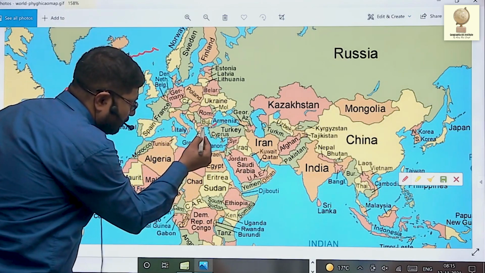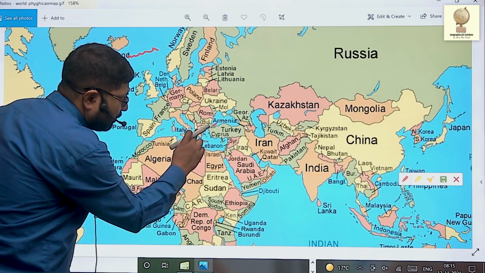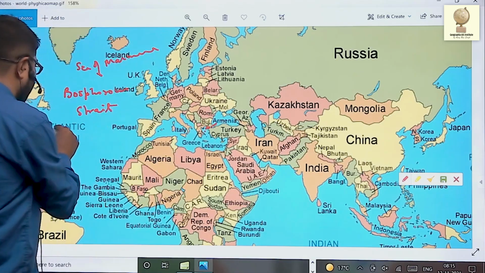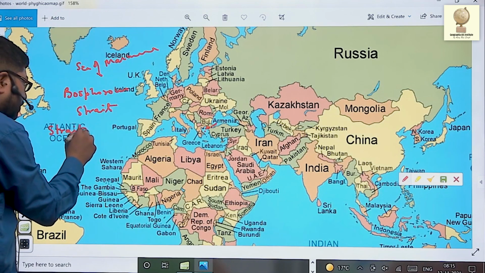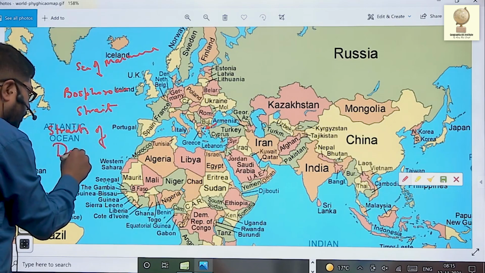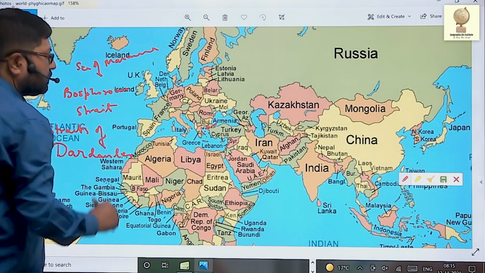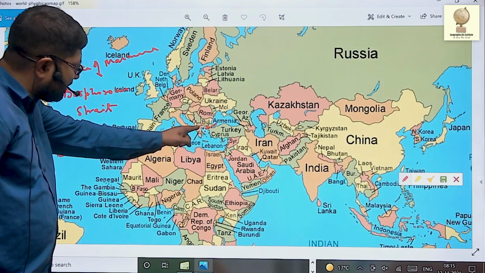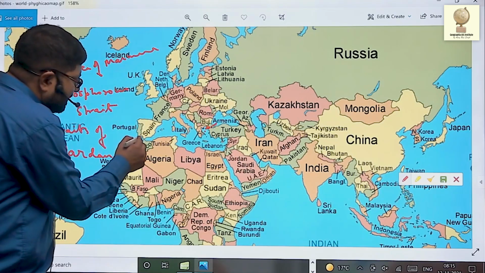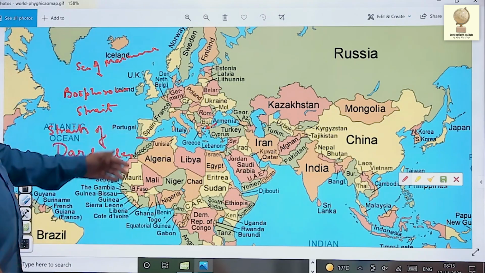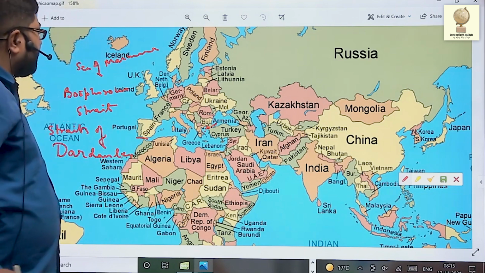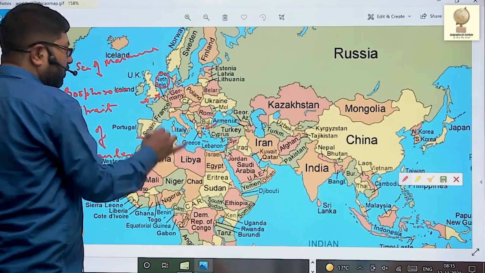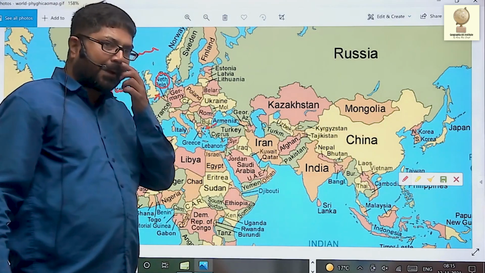And the Sea of Marmara is connected to Aegean Sea that lies to the east of Greece, by way of Straits of Dardanelles. So the border between Asia and Europe is demarcated by Bosphorus Strait, Sea of Marmara, and Straits of Dardanelles. And in the west, the border between Europe and Africa is demarcated by Straits of Gibraltar. Now, this is North Sea, this is English Channel, and this is Straits of Dover that separates Britain from France.